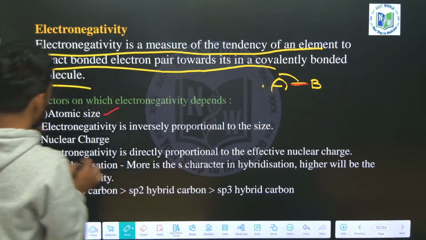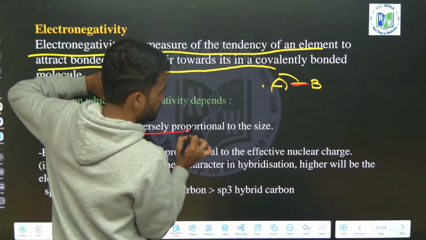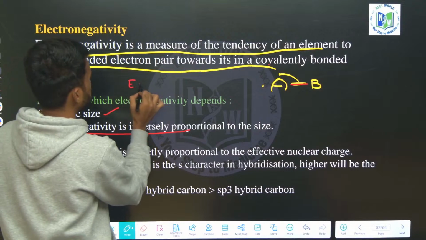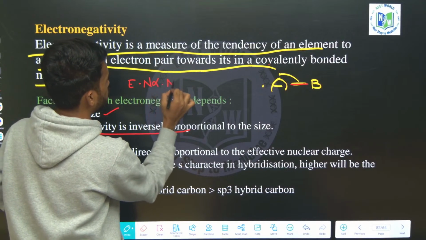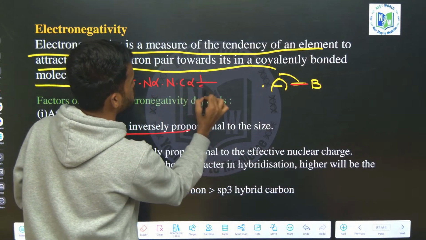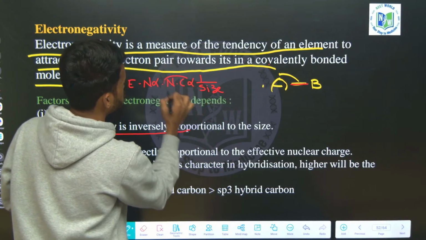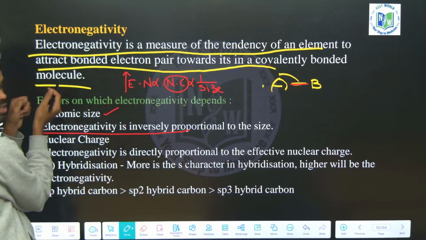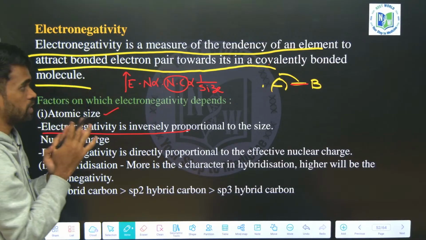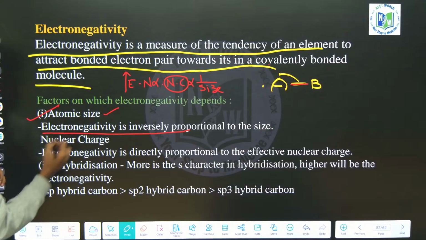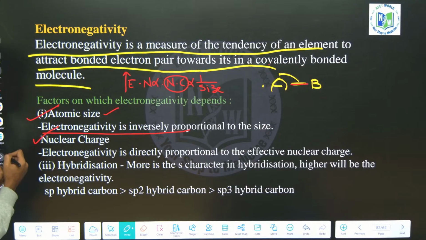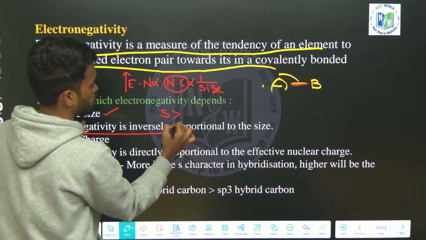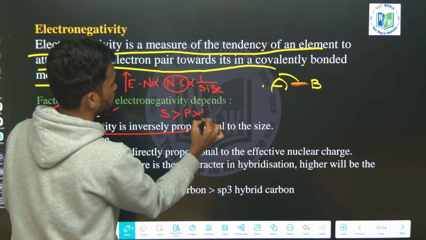Okay, you can remember electronegativity is directly proportional to the nuclear charge. What I am saying is, electronegativity is directly proportional to nuclear charge and inversely proportional to size. So more nuclear charge, more positive charge, more tendency to drag the bonded electrons, that is nothing but electronegativity. Okay, electronegativity depends on nuclear size, nuclear charge, and also hybridization. So an s orbital has a more electronegative nature than p, then d, and then f.